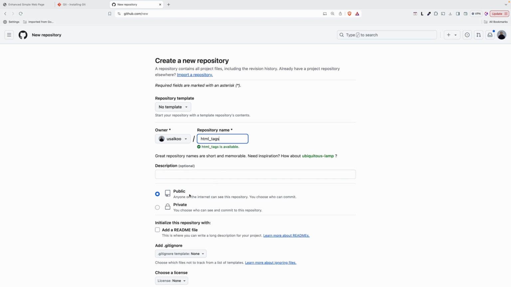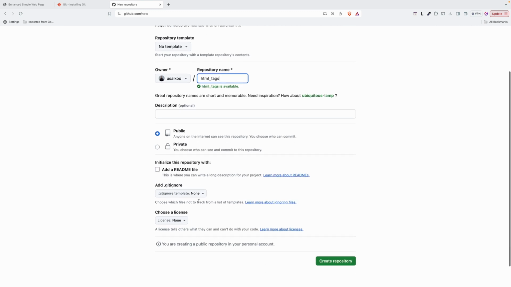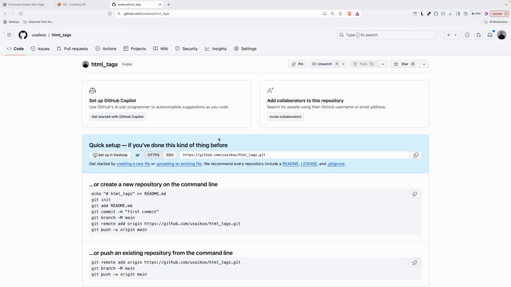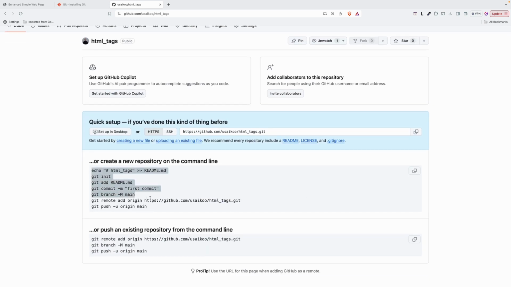We will select public, because if you don't make your repo public, you cannot host your project. So let's create the repo, and then this is the command for the newly created repo. This is adding the readme file to that repo, but we want to add our own files, so we will initiate using the command git init.